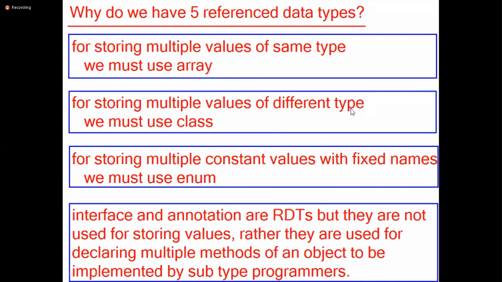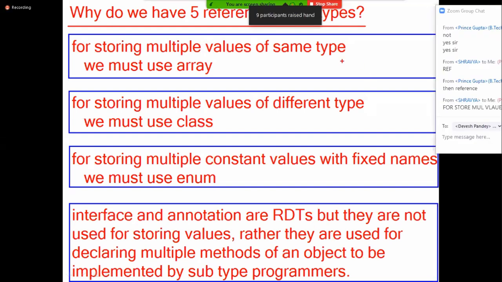For example, take Honda company and Bajaj company. Bajaj company only manufactures bikes, whereas Honda company manufactures bikes and also cars.